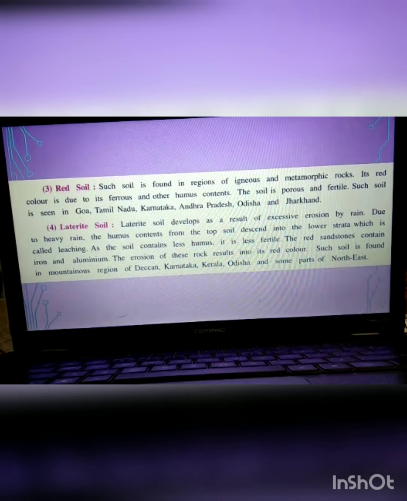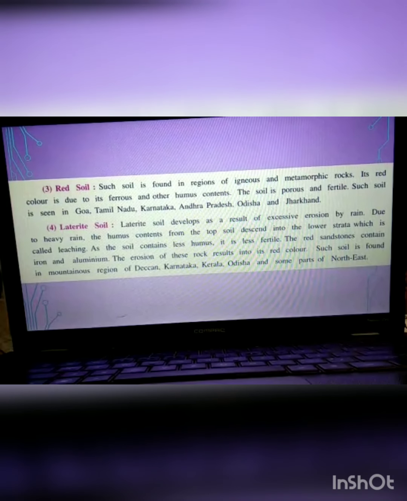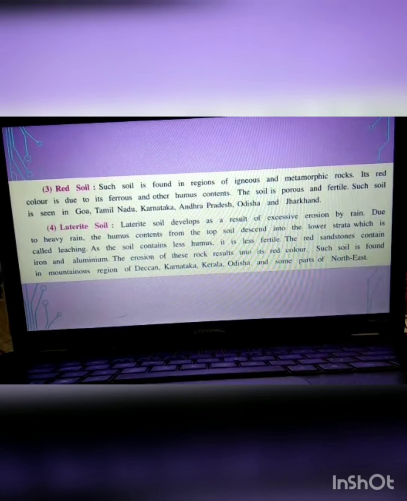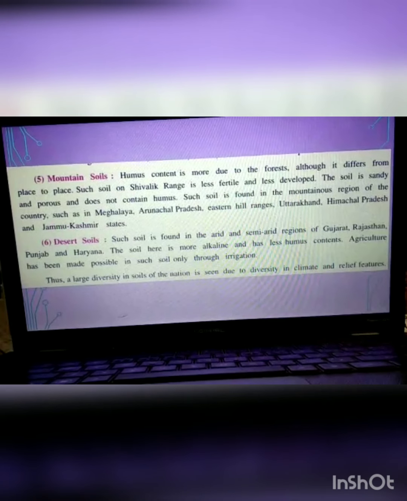Then laterite soil is formed because of the erosion by rain. Due to the heavy rain, the humus contents from the top soil descend into the lower strata, which is called leaching. Okay. They come down because of the rain, so it is known as leaching. Then as the soil contains less humus, it is less fertile, and such soil is found in mountainous regions, and it is also red in color. Laterite soil is also red in color, so don't get confused between red and laterite.